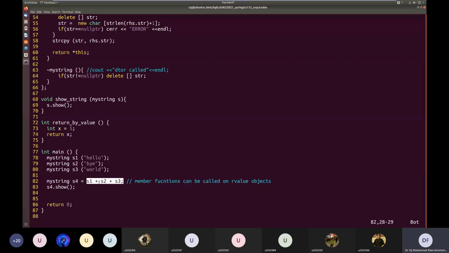It temporarily replaces the triple sum S1 plus S2 plus S3, and then S4 will be initialized from that last temporary object, which is also an R value. So S4 will call the copy constructor, which will receive an R value.